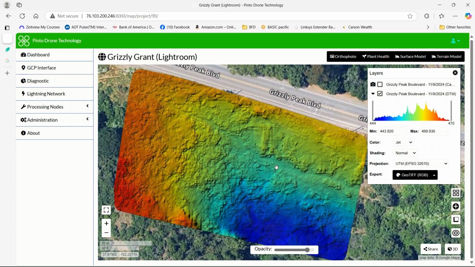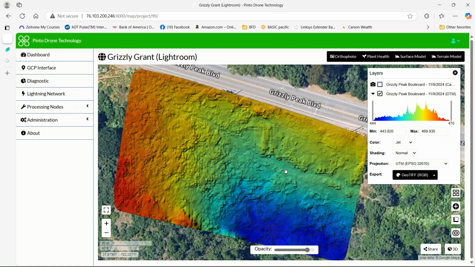But the terrain model is void of the surface materials, trees and such, and it's just telling you the elevation difference of the surface, or the terrain.